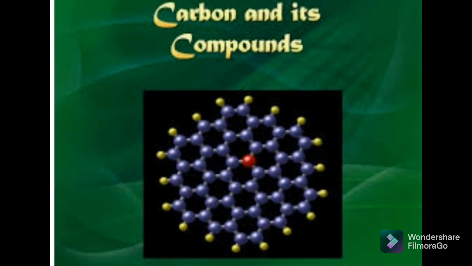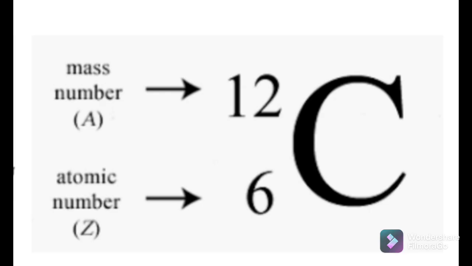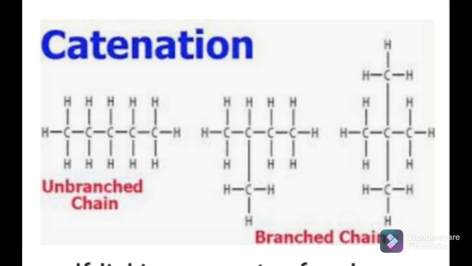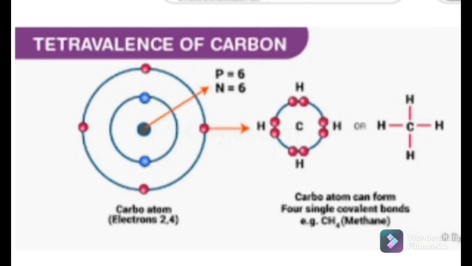So students, in my previous video lecture we have studied about carbon. So what is carbon? Carbon is a non-metal, its atomic number is 6, its atomic mass number is 12, and it is found in free state as well as in combined state. Also carbon has a friendly nature, that's why it can easily form compounds with other elements. So two unique properties of carbon are catenation and tetravalency.